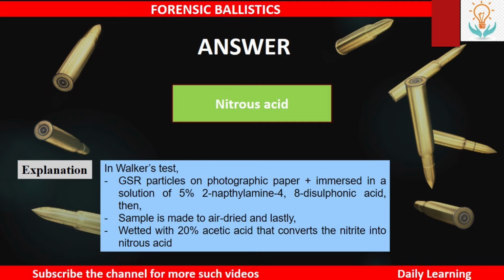In Walker's test, the GSR particles are placed on the photographic papers. Then they are immersed in a solution of 5% 2-naphthylamine 4,8-disulfonic acid, and then the sample is made to air dry. Lastly, the sample is wetted with 20% acetic acid that converts the nitrite into nitrous acid, which will appear as a bright red color.